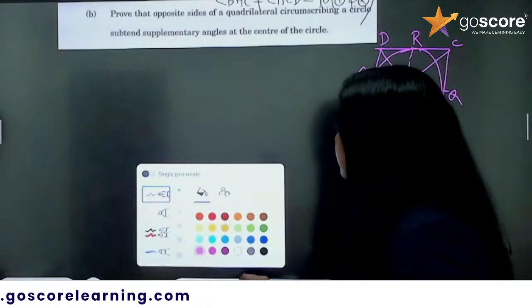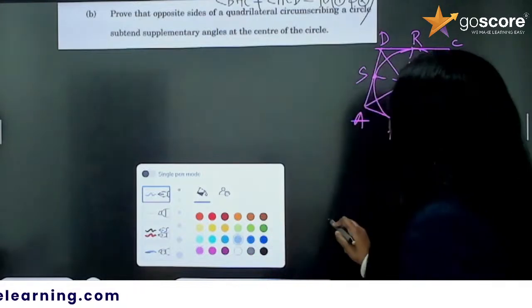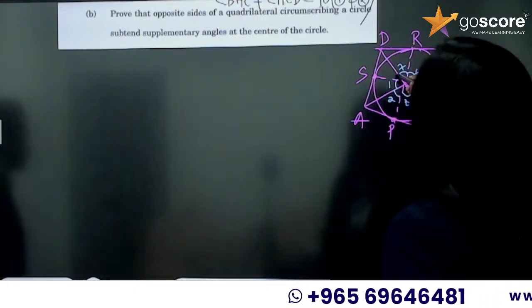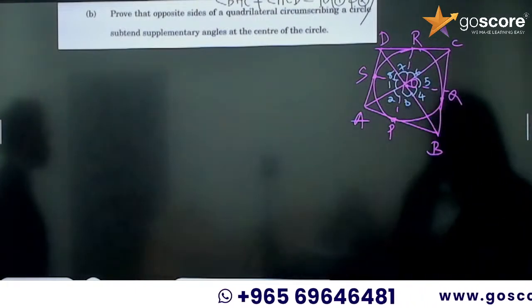Now we are going to consider these two triangles. Let us name these angles. I don't like writing it as OSA or OAS, so let this be angle 1, this is angle 2, 3, 4, 5, 6, 7 and 8. You have 8 angles.